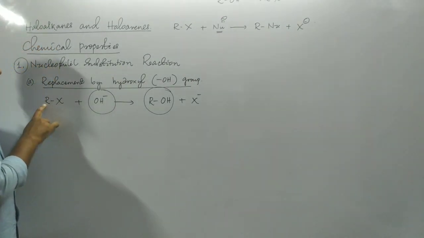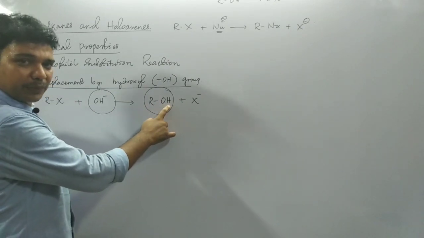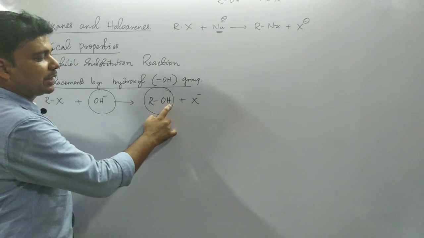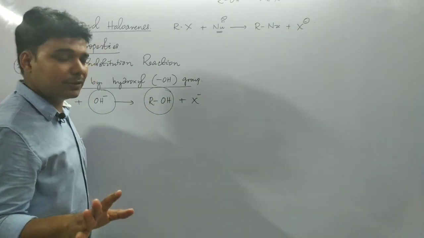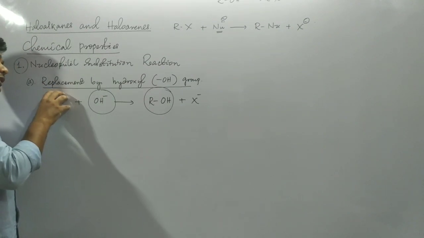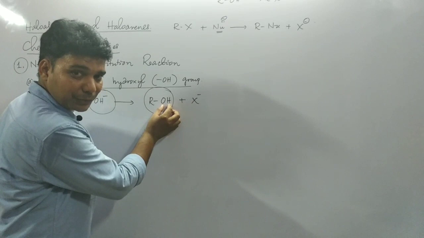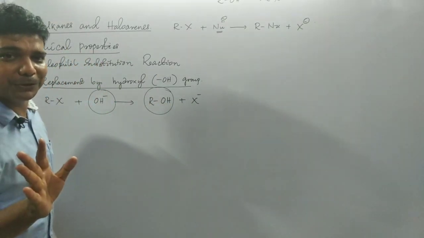If this is CH3Cl, then we will get CH3OH. If this is C2H5Br, then we will get C2H5OH. So there is no confusion to get the product. Just remove the halogen and in the place of halogen just put OH. Simply you need to remember the reagent. That is important.